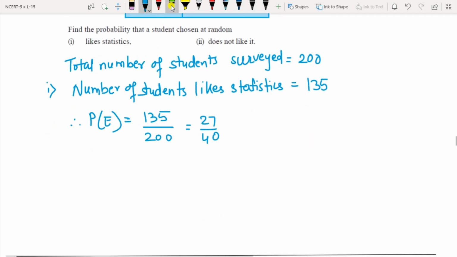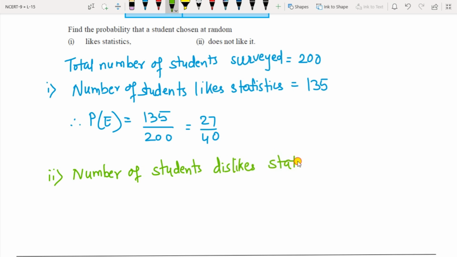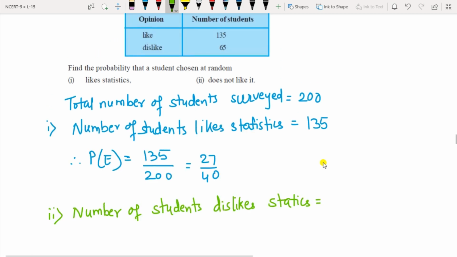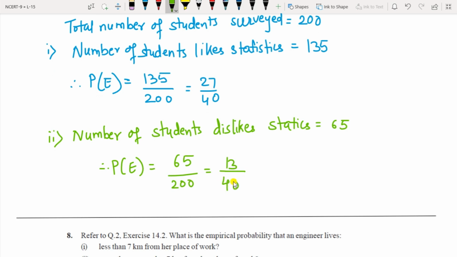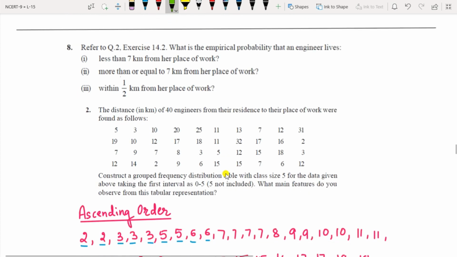Okay. The second one here is those who dislike. The number of students who dislike statistics, in the table, it is given as 65. Therefore, the probability of the event is here 65 by 200. So that gives you 13 by 40. Okay. So this is the way to solve question 7.